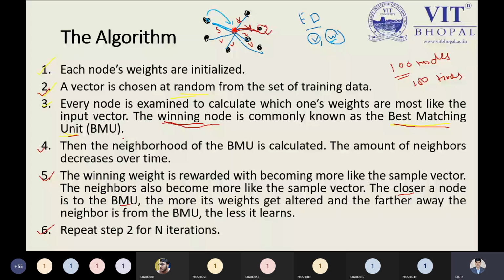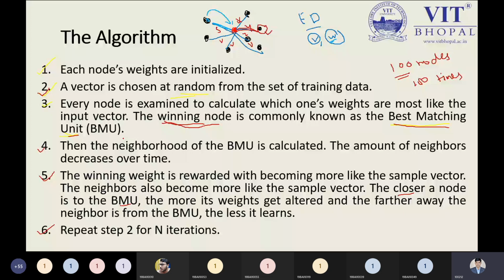Just tell me right now. This point is clear. The algorithm is clear because this algorithm is nothing; what we have discussed in the theoretical portion, we have just written point-wise, nothing else. Now tell me, any doubt over here? No, sir.